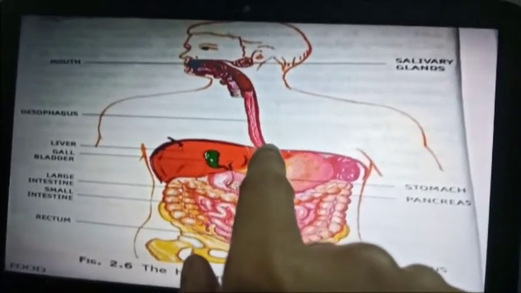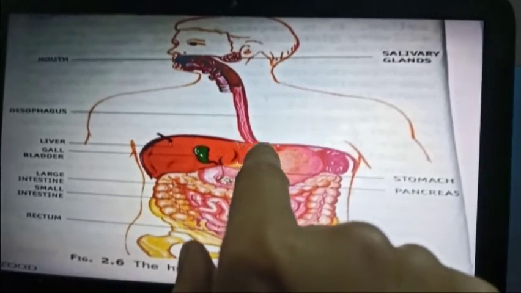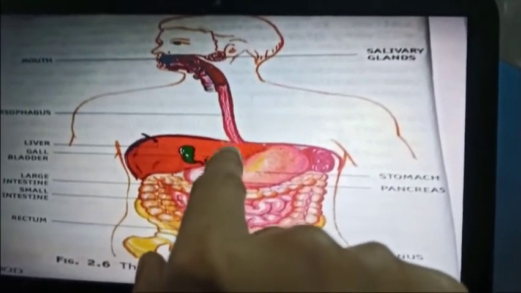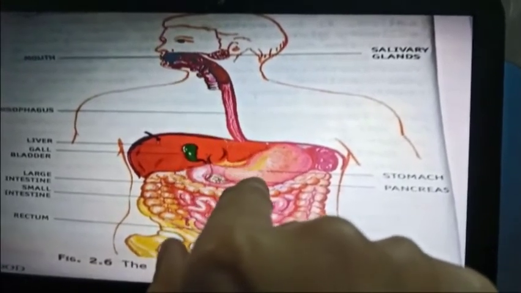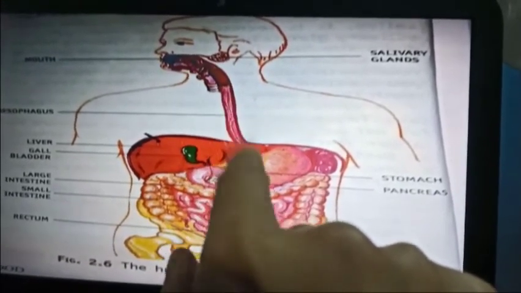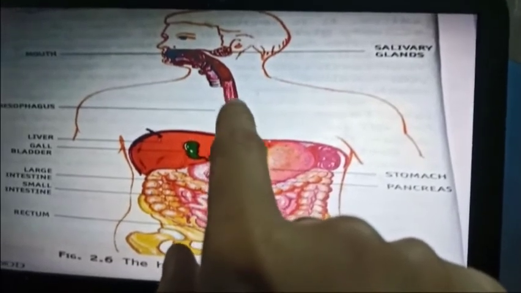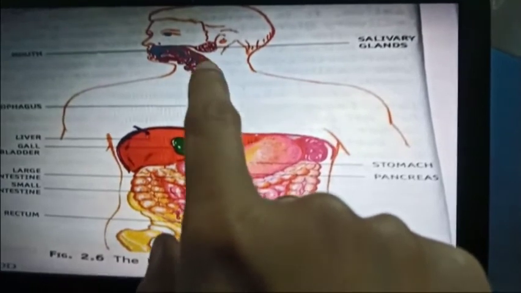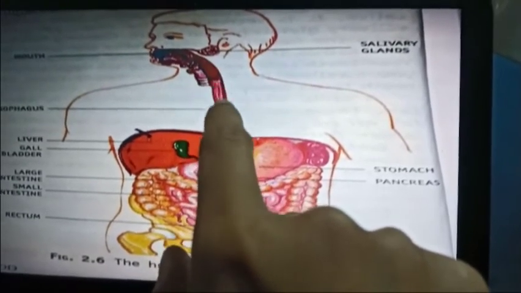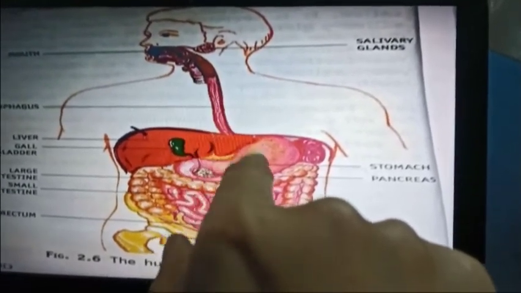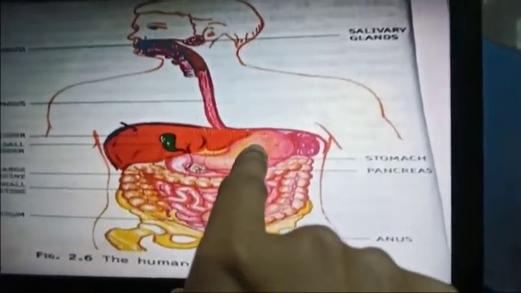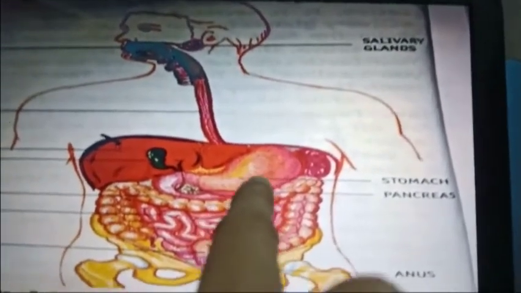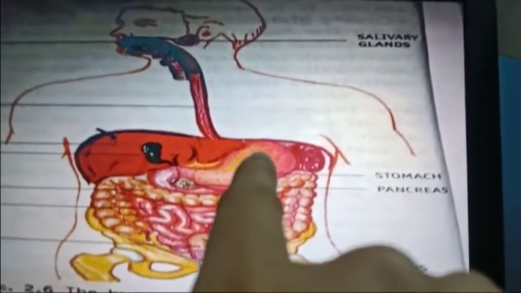The esophagus is the long tube which helps in the transportation of food from the mouth to the stomach. It is a connecting tube between the mouth and the stomach. With the help of the esophagus, through peristaltic muscular movements, the food will be squeezed into the stomach. And this stomach is a J-shaped structure, and inside the stomach the remaining digestion may happen.